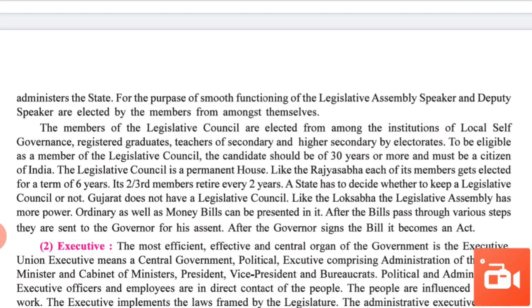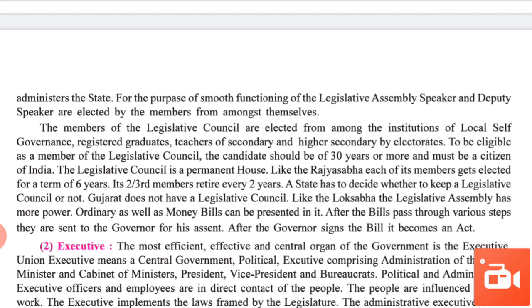Speaker and deputy speaker are elected by the members from among themselves. The members of the legislative council are elected from among institutions of local self government. To be eligible as a member of the legislative council, the candidate should be 30 years or more.